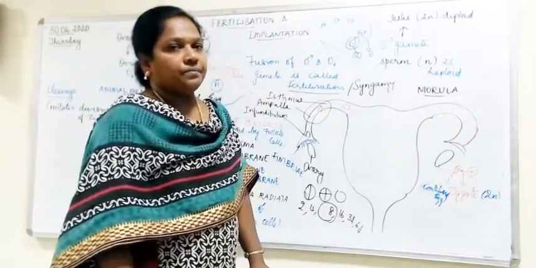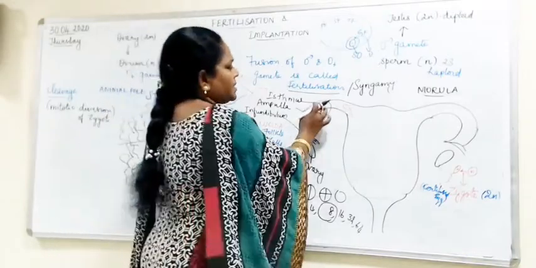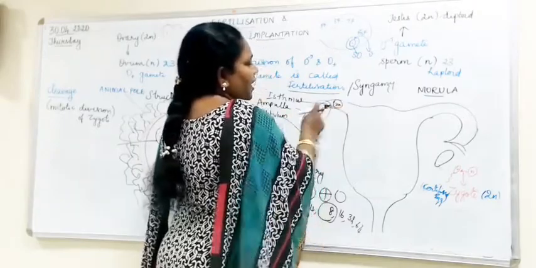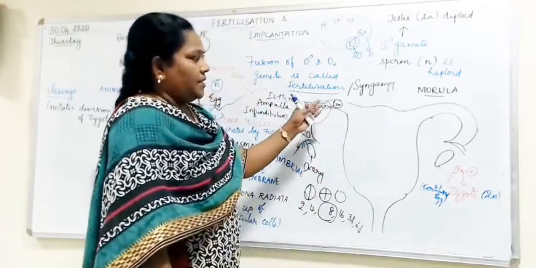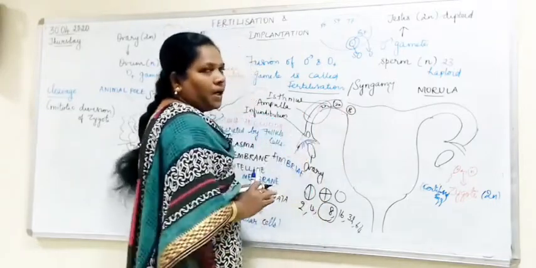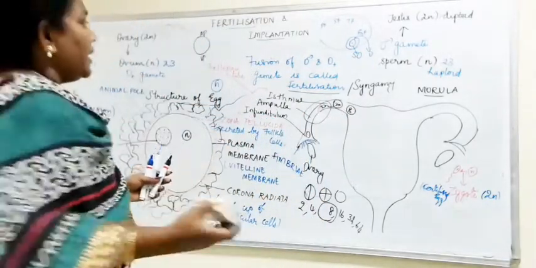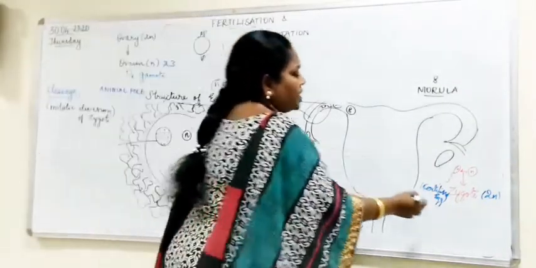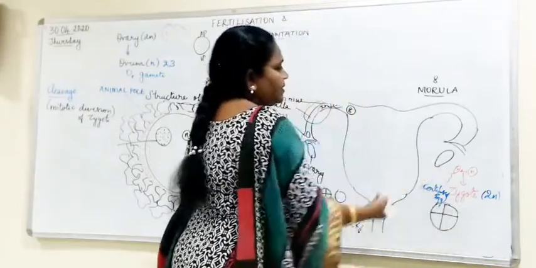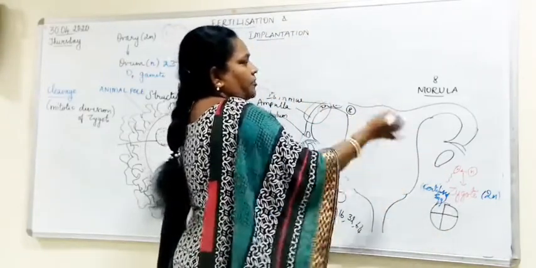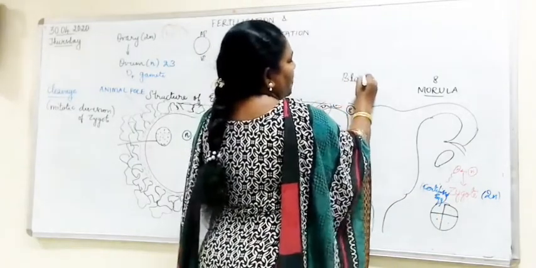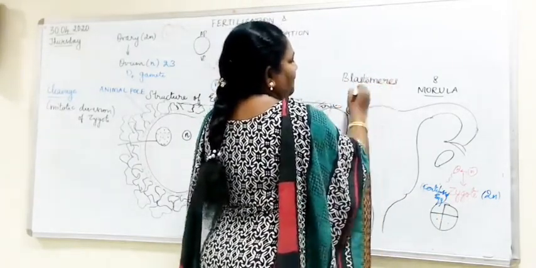Morula. Now fertilization has taken place, fusion occurs. It results in what? Zygote. After that, the zygote undergoes cleavage and forms a structure called the morula. Morula is 8 in number. These cells divide into 2, 4, then 8, and then 16, 32, 64, all those things. When they divide, these cells are called blastomeres. What are those cells called? Blastomeres.